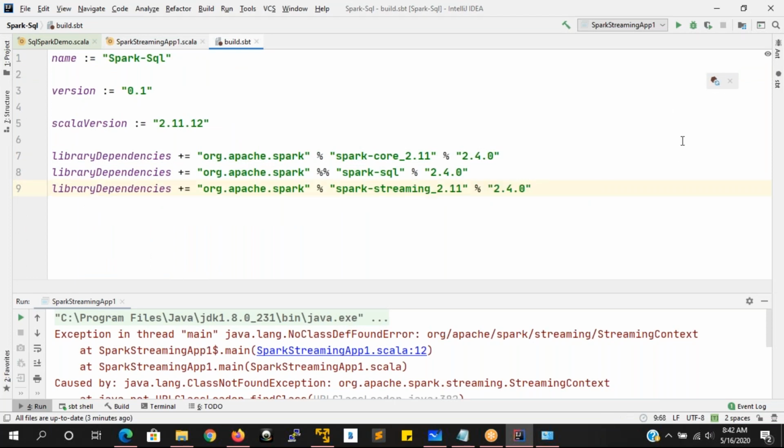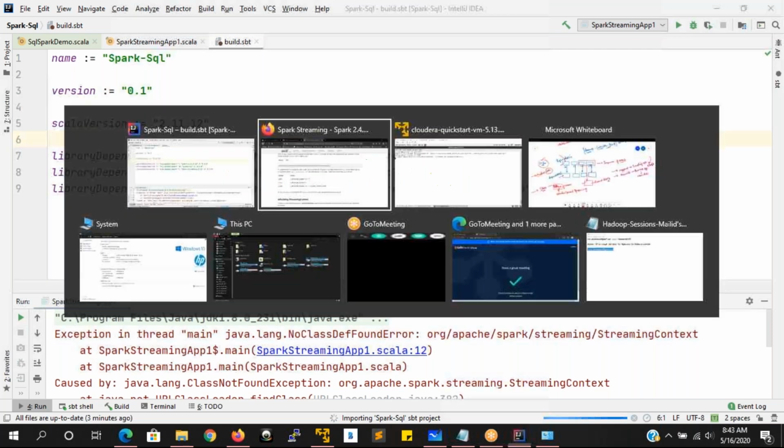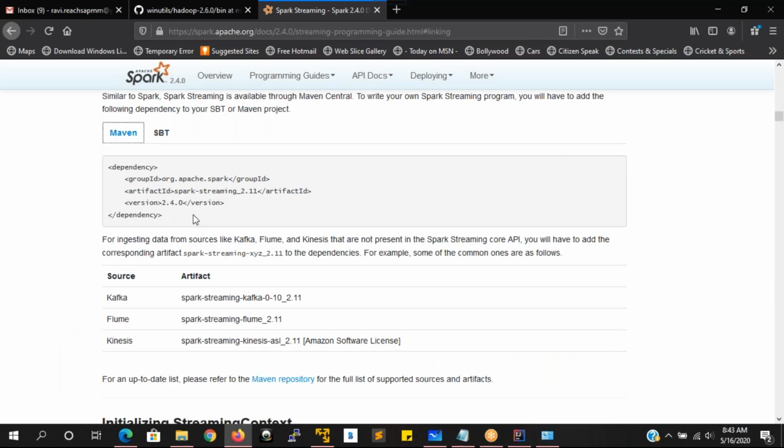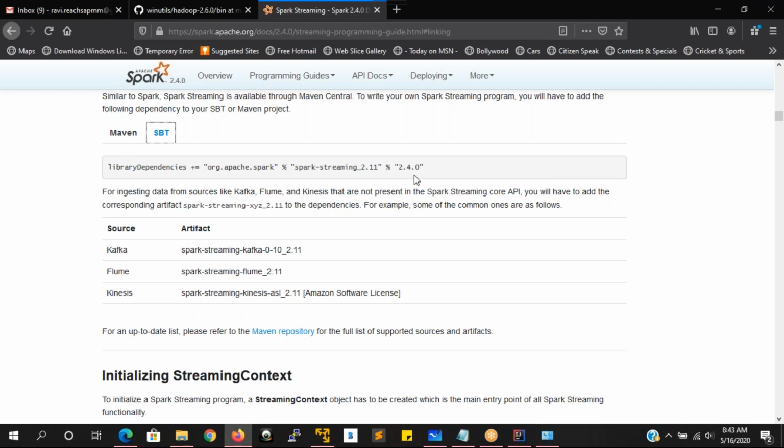Okay, whatever the changes are there, now we are going to import those changes. Just refresh here. Now it is going to import those changes. Maybe this could be one of the problems. I think so. Let's see. SBT. If you are using Maven, you can go like this in Maven. But here for Scala's build tool, we are going to go to this.